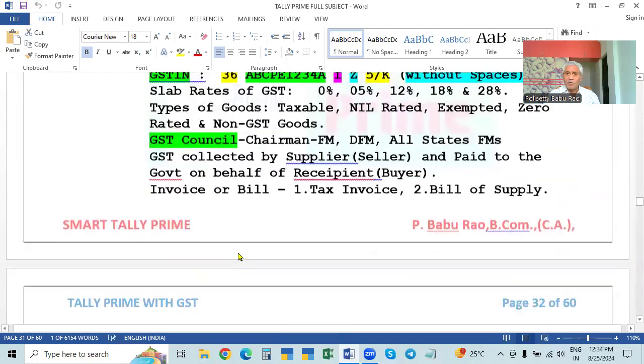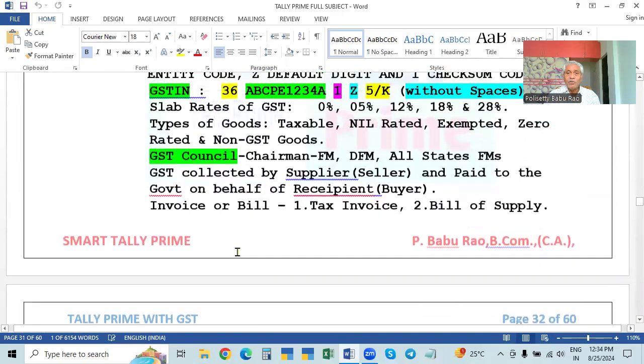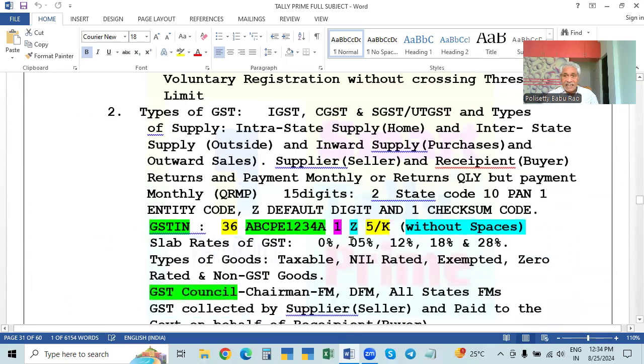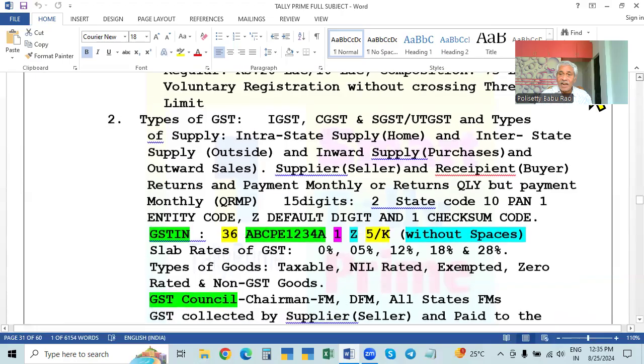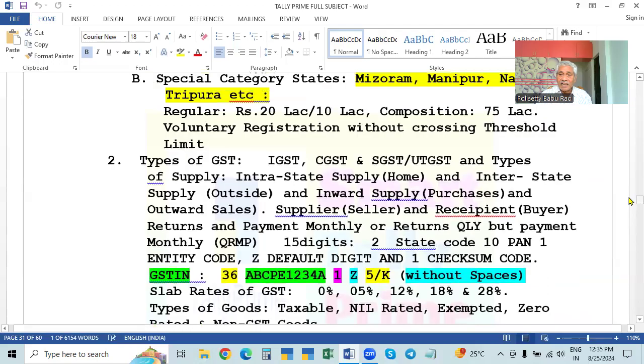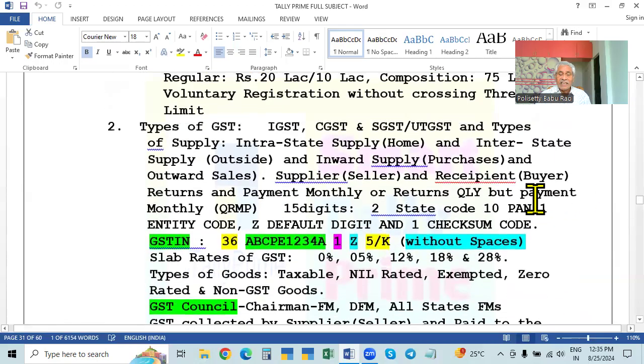First of all, how to implement this GST and how to make the entries. The seller will charge the GST in his invoice. The seller will charge, the buyer will pay. So both will record. The seller will charge and collect the GST, and he will record it. The other person, the buyer, who is paying the GST, will also record it.